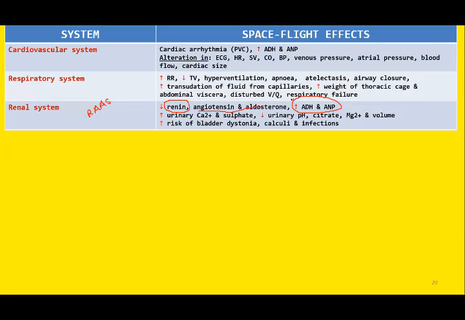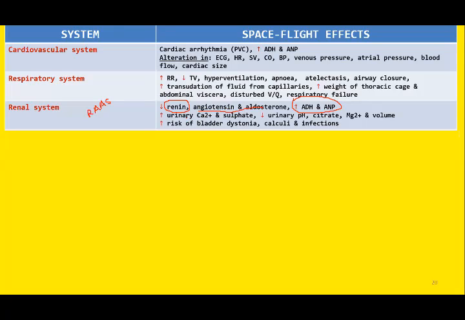So these are the important hormones that you should not miss. Decrease renin, angiotensin, aldosterone, and increase vasopressin and atrial natriuretic peptide. So this increase in ADH is in response to fall in renin level.